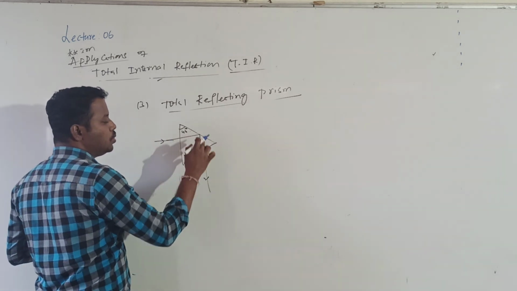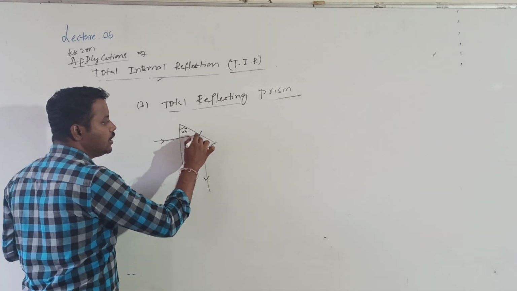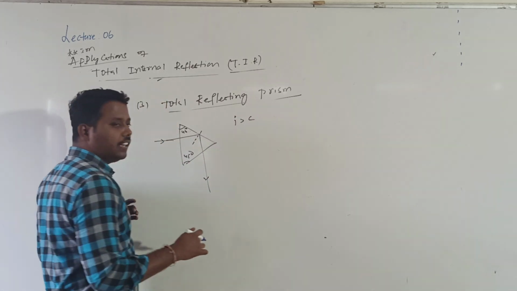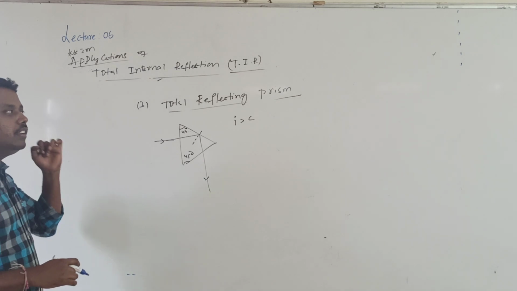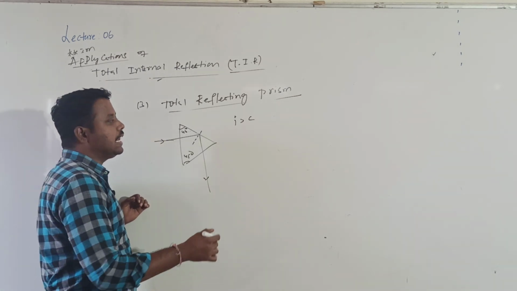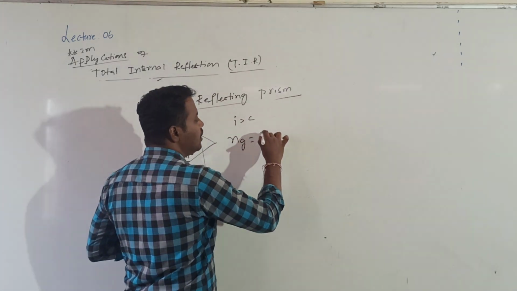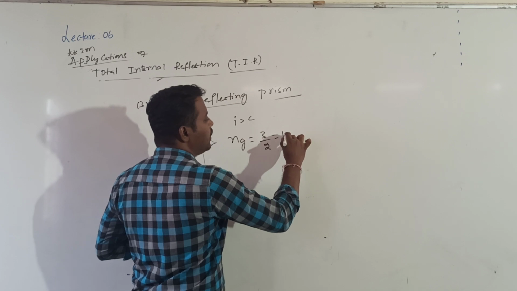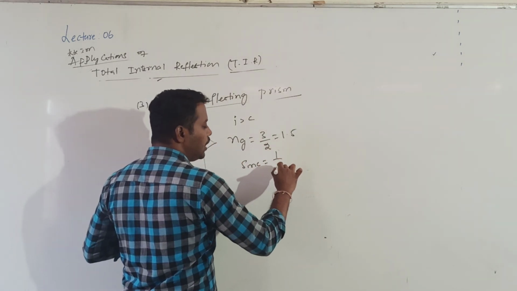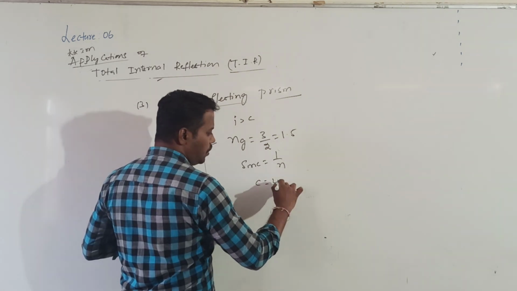So for these total reflecting prisms, the light ray is made incident on the prism at an angle of incidence i greater than the critical angle. The prism is made up of glass, and we know that glass refractive index is 3 by 2, which is 1.5. So we can calculate the critical angle. Sin C is equal to 1 by n. The C value is approximately 44 degrees.